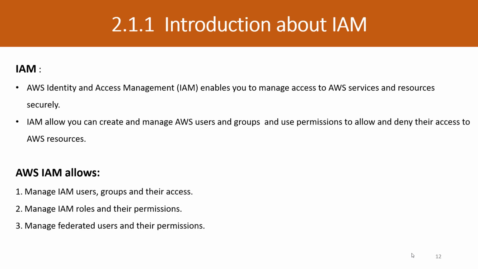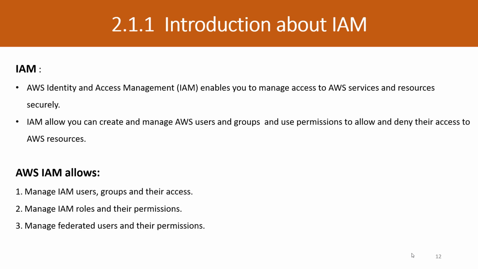These are the three things mainly done by IAM. The first thing is to manage users, groups and their access; second, manage roles and their permissions; and third, manage federated users and their permissions.